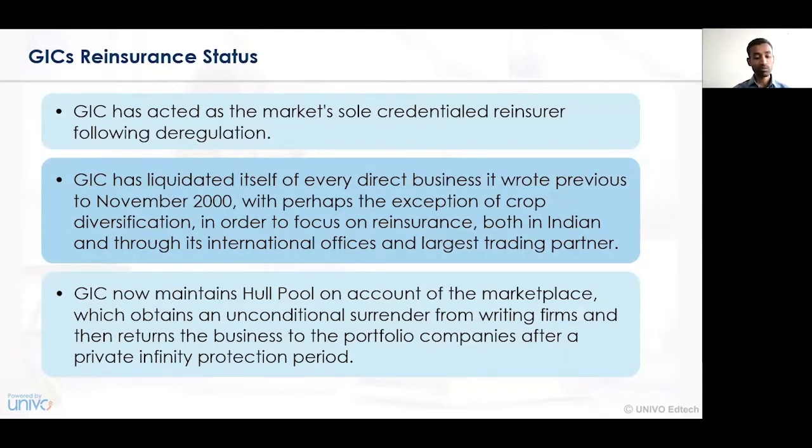Now, GIC maintains a hull pool on account of the marketplace, which obtains an unconditional surrender from writings and the firm. So here, GIC, in coordination with the various firms, participants, and mediators, is also conducting various activities, and those activities are controlled, regulated, and governed. Being the major role player in the Indian economy, GIC is acting as a prime leader, and all the rules, regulations, and bindings made by GIC and by the regulatory authority, IRDAI, are being completely fulfilled, and accordingly the compensation or claim settlement of all the insurance businesses is being done at a very speedy level.